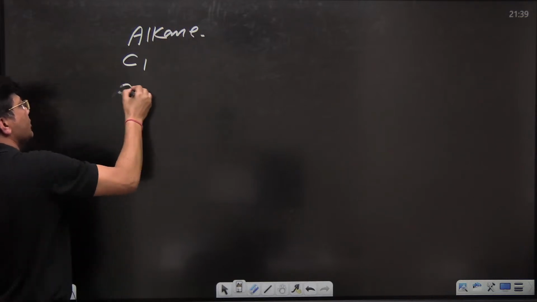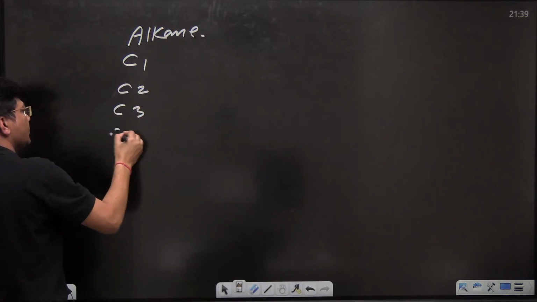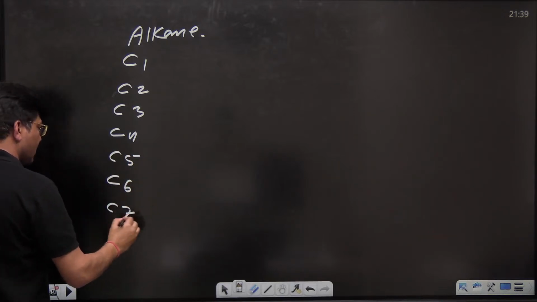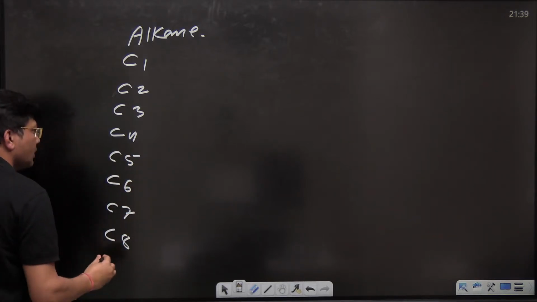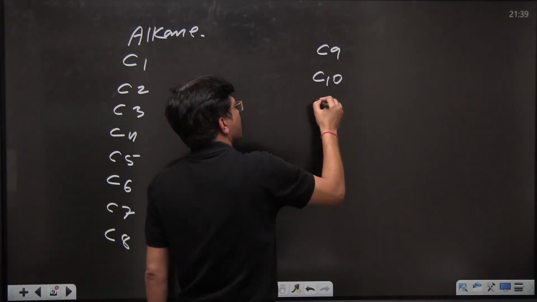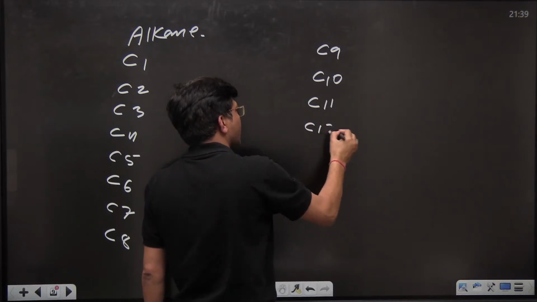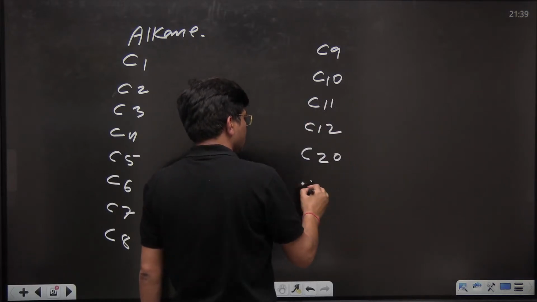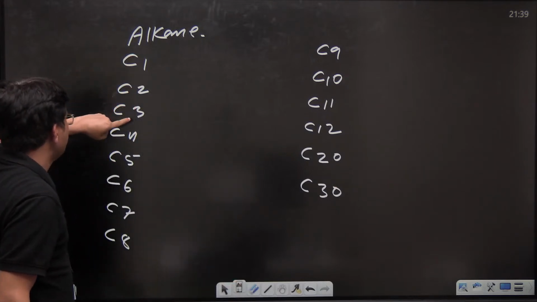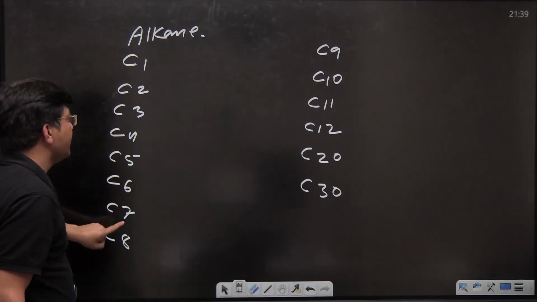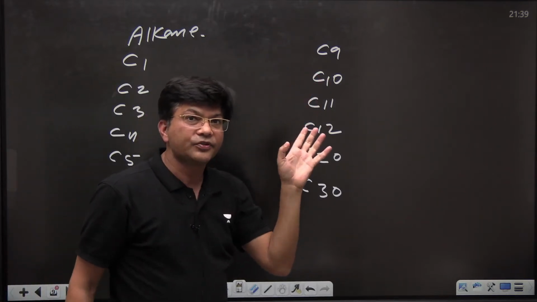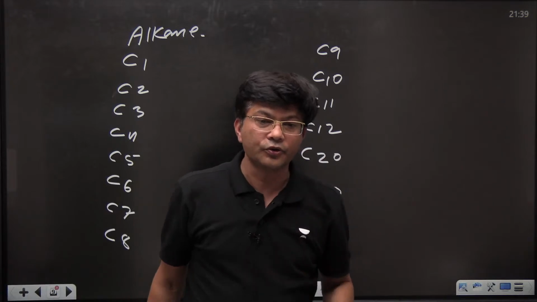Alkane of one carbon, 2 carbon, 3 carbon, 4 carbon, 5 carbon, 6 carbon, 7 carbon, 8 carbon, 9 carbon, 10 carbon, 11 carbon, 12 carbon, 20 carbon, 30 carbon. Whatever you want to say, you can say.